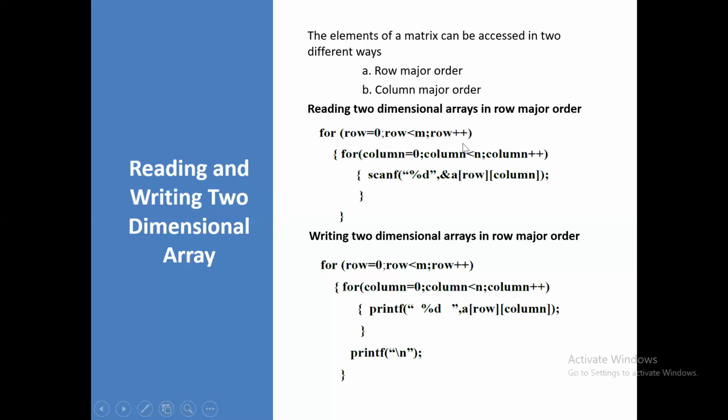Suppose until this condition fails, you are incrementing the column values: first row first column, first row second column, first row third column, like that. After it reaches the maximum column, this condition fails, and it goes to the other loop, incrementing the row. Since this one is row plus plus, it increments to the second row, then starts from column 0, right? Second row first column, second row second column, second row third column, like that. Likewise, you are going to read the two-dimensional array.